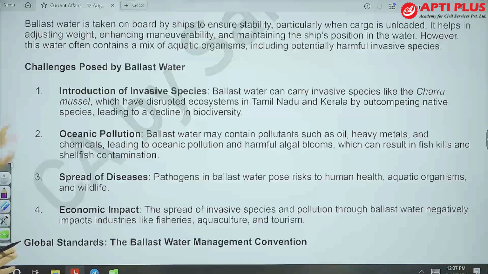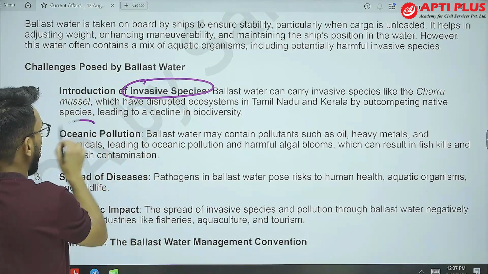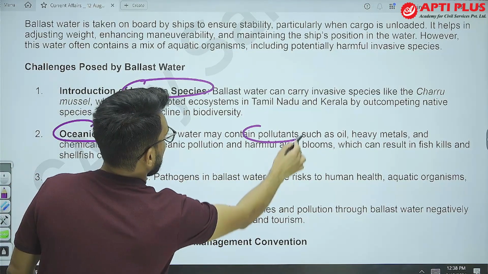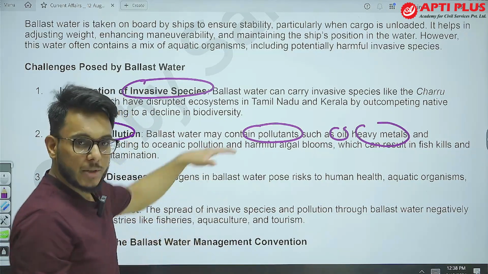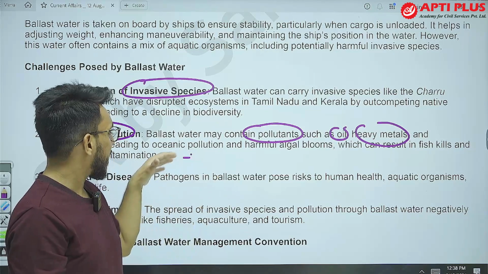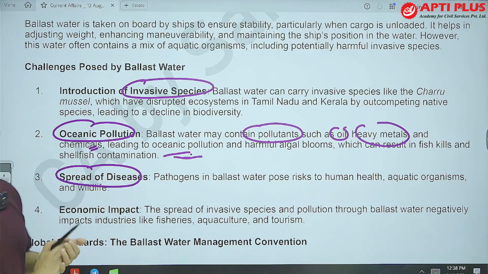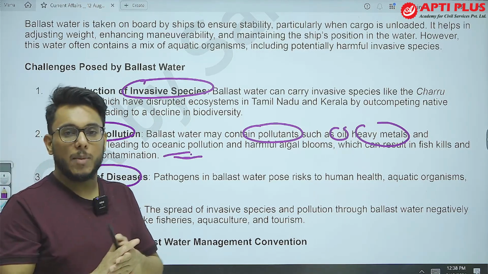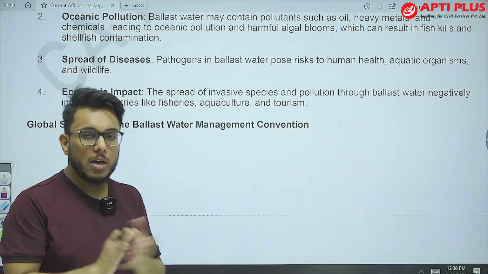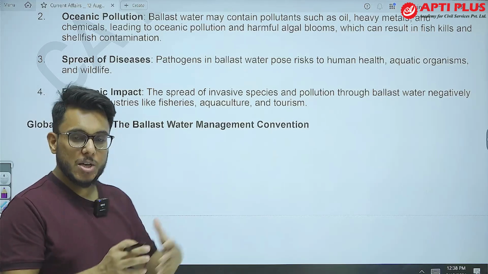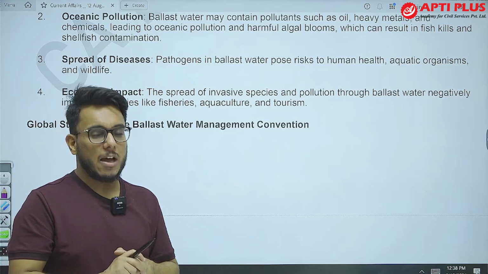Now what are the challenges? Number one, introduction of invasive species. Second, oceanic pollution, because ballast water may contain a lot of pollution such as oil, heavy metals, and many chemicals. These pollutants can promote oceanic pollution and harmful algal blooms, then spread of diseases, as many pathogens can also travel through the ballast water. Then economic impact. As algal blooms proliferate and invasive species come, it leads to an environmental challenge, and to solve it, economic resources have to be shelled out.